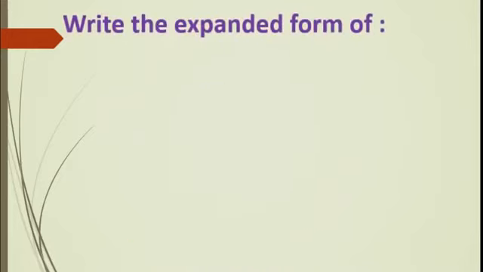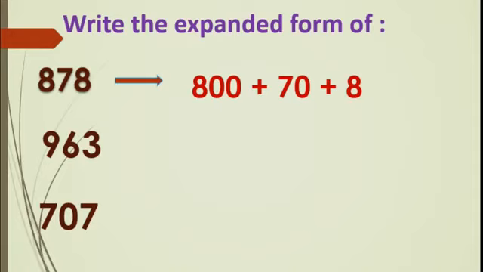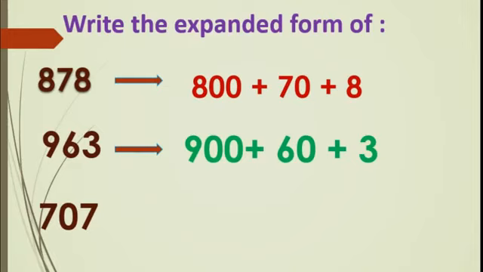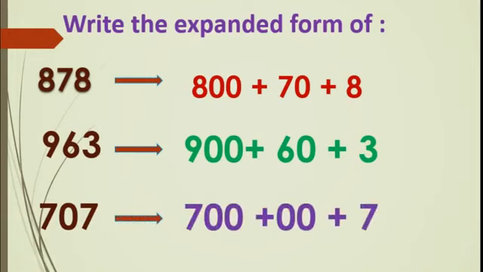Just as we did for that 845 in the earlier slide. Got that? Now the next one is 900 plus 60 plus 3. Isn't it? Because 9 is in the hundreds place, 6 in the tens place and 3 in the units place. The last one is 700 plus 0 plus 7.